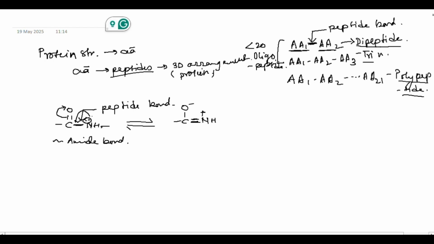Here it was a single bond. So due to resonance, the peptide bond can exist as single bond or double bond. But both of these states are transient, the single bond is also transient, the double bond is also transient. What does that mean? The peptide bond is neither existing as a double bond all the time or a single bond all the time. Okay? So when a bond has a character like this, we call it partial double bond character.